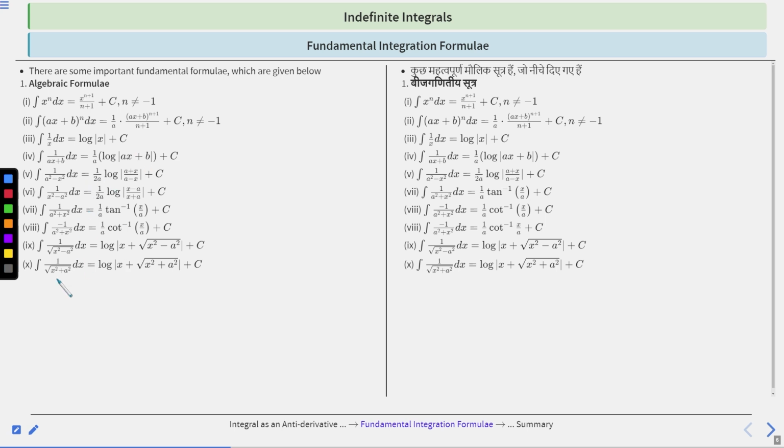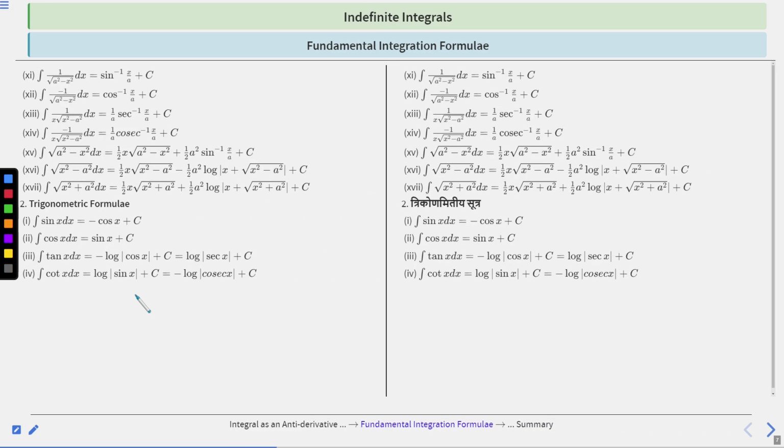Next one is integration of dx upon root over x square minus a square, which is basically log mod x plus root over x square minus a square plus c. Next, part 10, integration of dx upon root over x square plus a square is basically log mod x plus root over x square plus a square plus c. Right. So these are basically algebraic formulas you have to keep in mind.